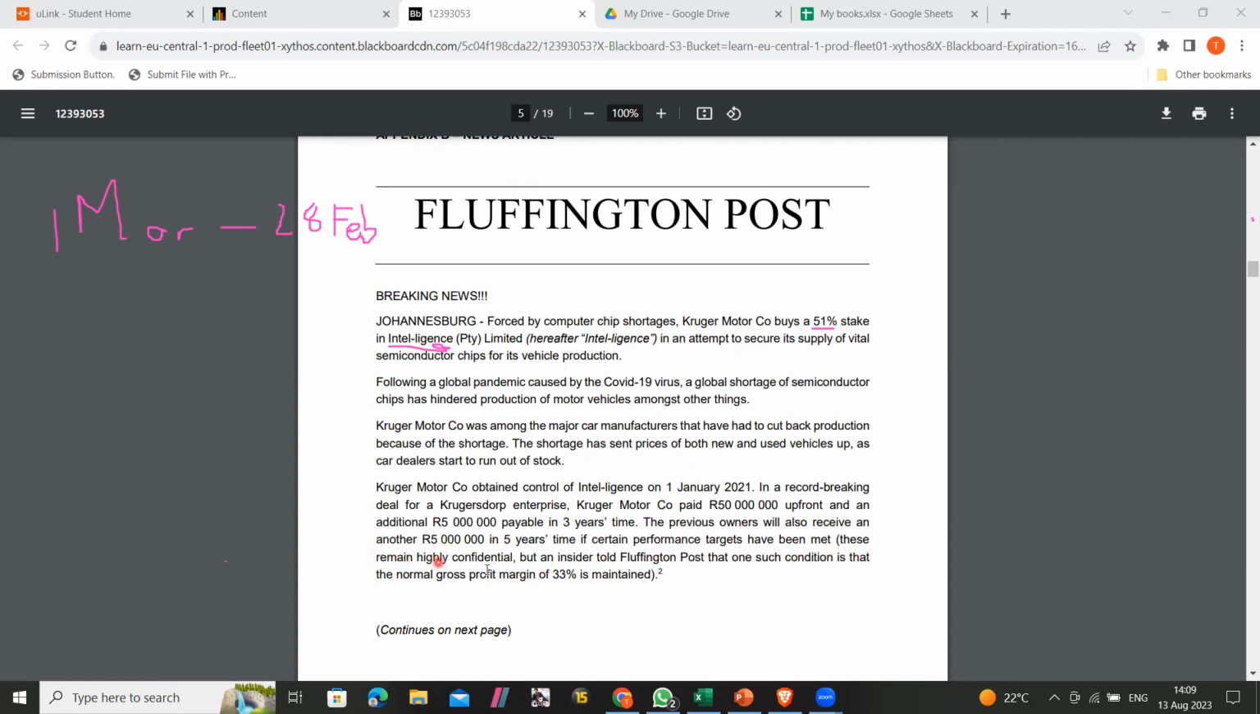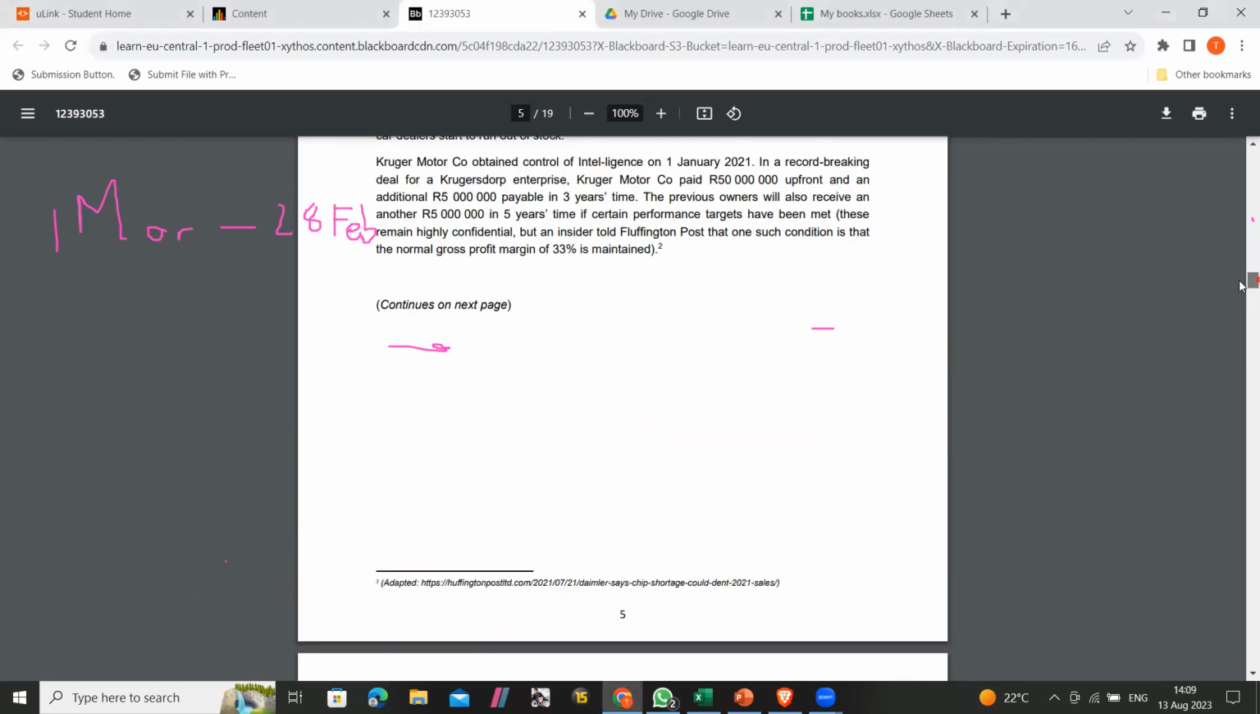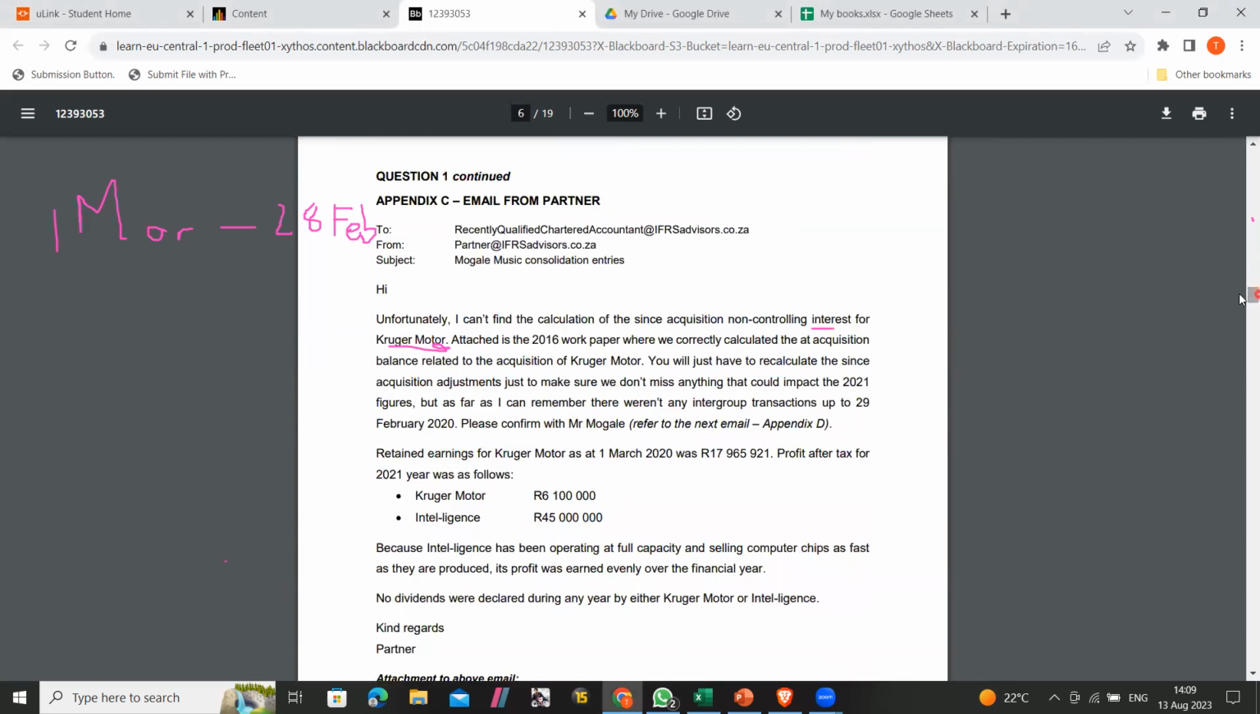These remain highly confident, but an insider told the Post that one such condition is that the gross profit margin of the tray is maintained. Okay, so we can move on.